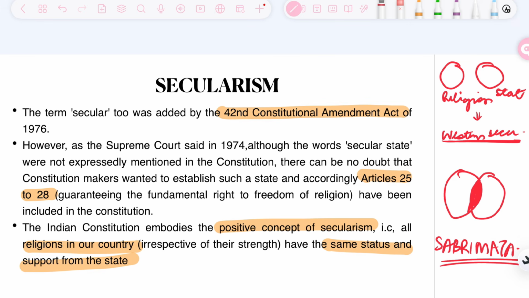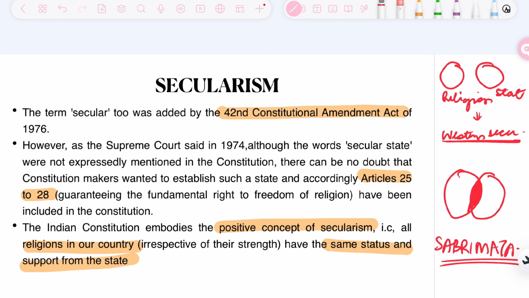Though secularism was added to the preamble by the 42nd Amendment Act, it was earlier present by virtue of Articles 25 to 28. What do Articles 25 to 28 talk about? That everyone has freedom of conscience, freedom to propagate and profess, and they can own their religious institutions. We'll be dealing with this in the chapter on fundamental rights.